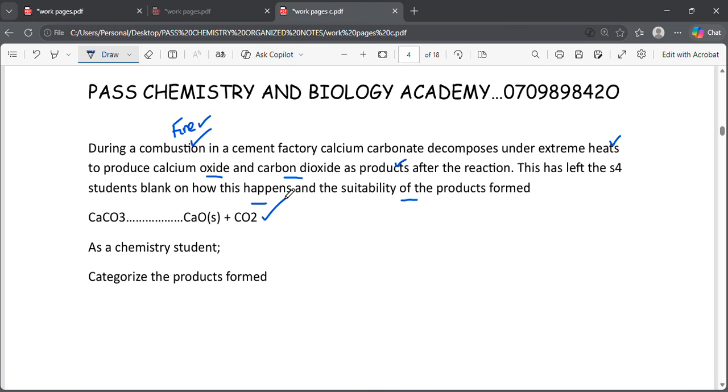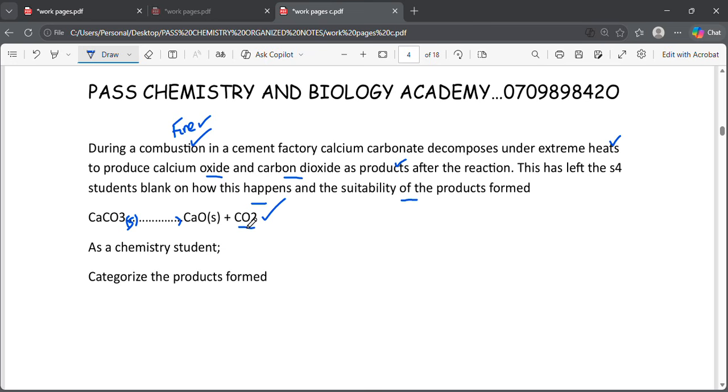Now they gave us the equation here. Now there are other parts on item 2, but I'm now focusing on how to answer the category part. That's why I'm only bringing for you only part A. So they give us the equation. So this is calcium carbonate. It is a solid. I forgot to put that. Put here the S. It is a solid. It decomposes to give us this calcium oxide and carbon dioxide.